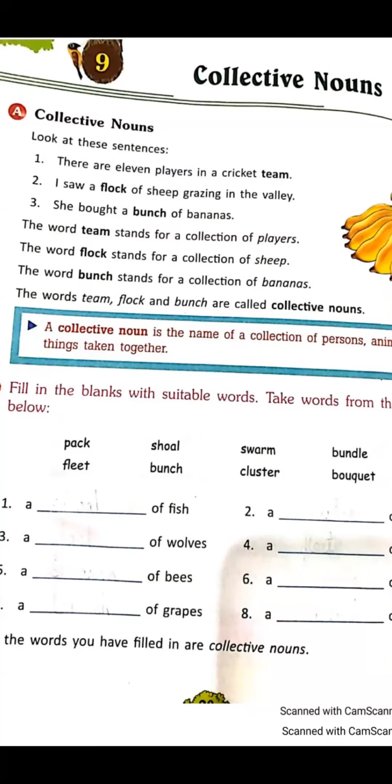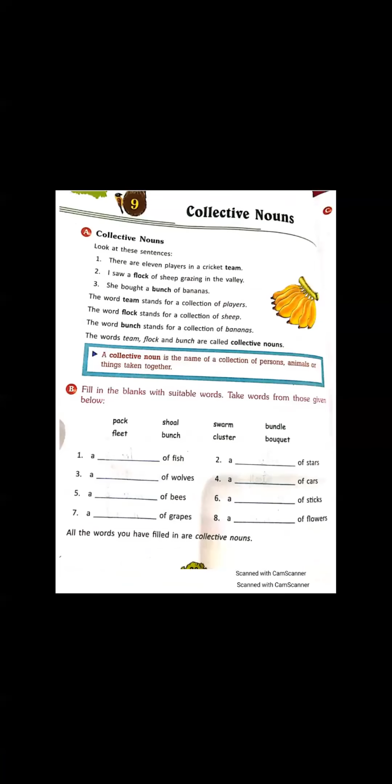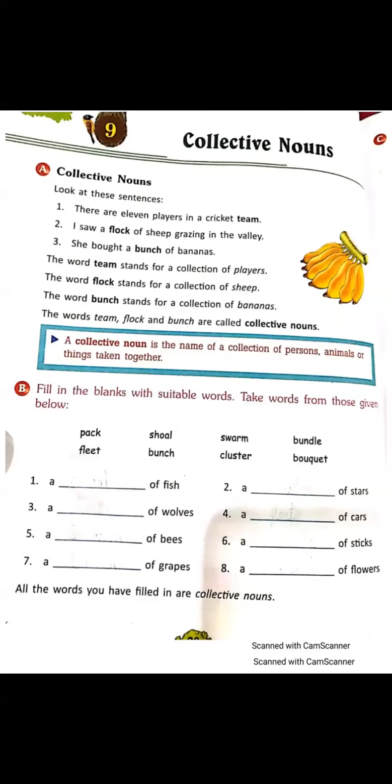Let's come to part B. Fill in the blanks with suitable words. Take words from those given below. A few collective nouns are given in the box. You have to fill them in the blanks. No need to fill these words now. You will get the solved PDF of this chapter. Only concentrate on what I am saying.